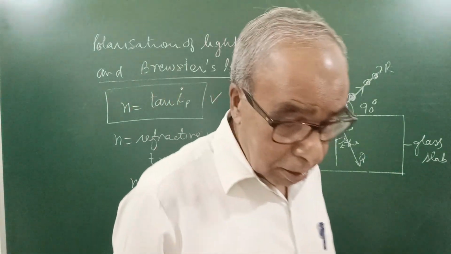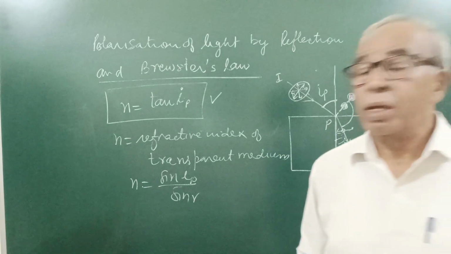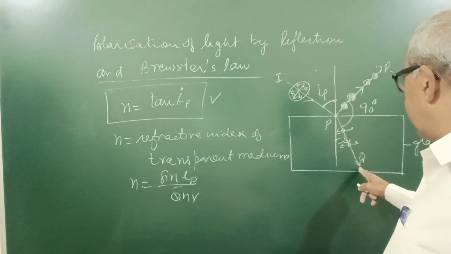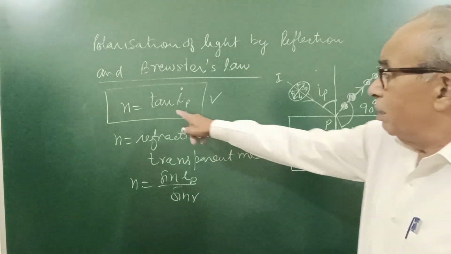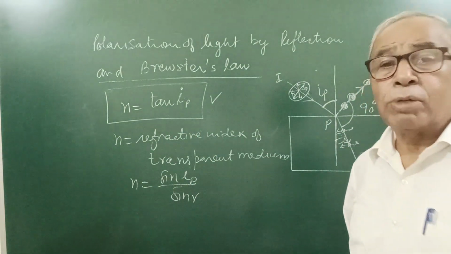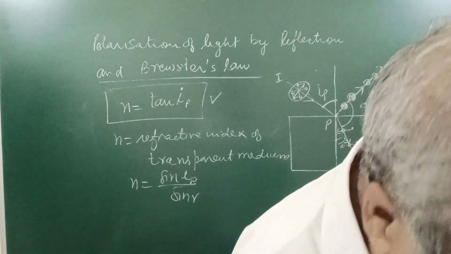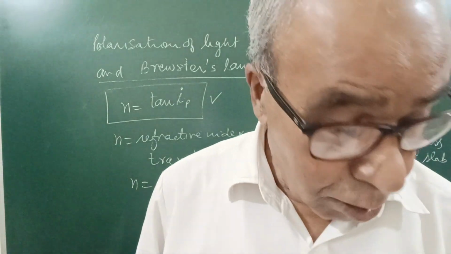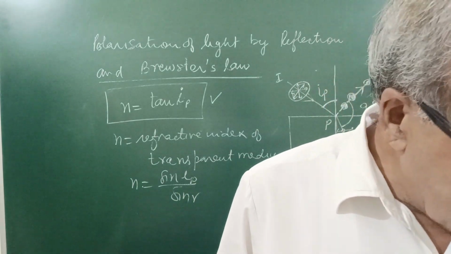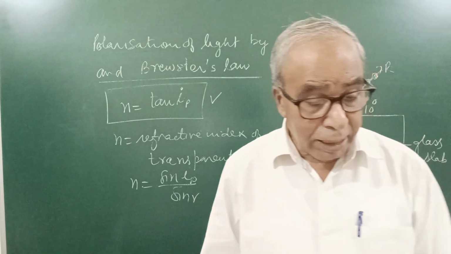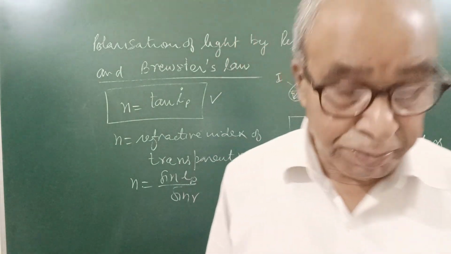So this was polarization by reflection. Some people ask like this: the reflected and refracted rays are perpendicular, derive Brewster law. You can be asked like this also. So in the next video I will take polarization by double refraction, scattering, and then I will tell you what polarizers are. Thank you.